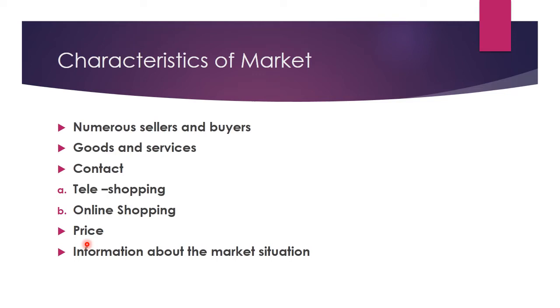Next comes the price. Now, price of the product must be decided in the market, at what price the good is to be sold, at what price the good is demanded. If we are keeping the price less, how much quantity will be demanded? If we are keeping the price high, then how much quantity will be demanded, right? So the price of product and services depends on the demand made by the buyers and the ability of the producers and sellers to supply them.